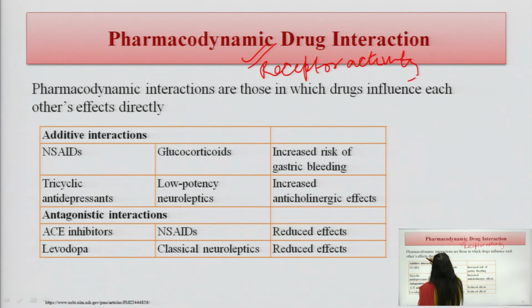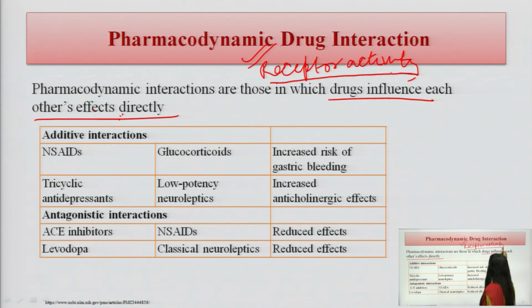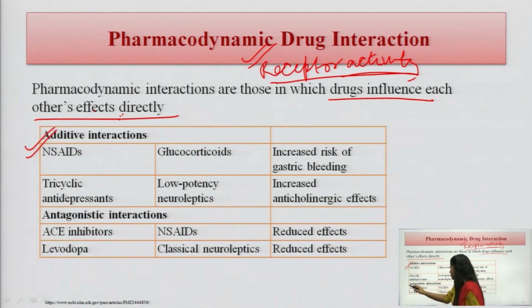Pharmacodynamic interactions are those in which the drugs influence each other's effect directly. The drug effect is influenced only by the receptor activity. These types of interactions are additive interaction and antagonistic interaction.